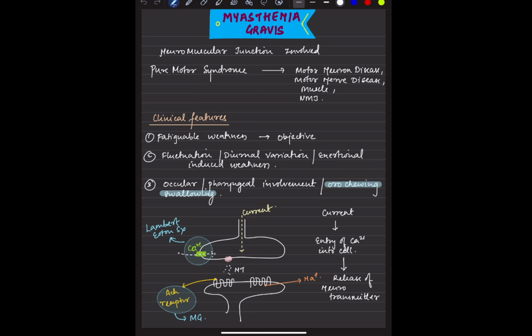We are all aware that it is an autoimmune disease. If it is an autoimmune disease, it should be more common in females, but we have seen male patients presenting with this as well. Now, when it comes to clinical features, we have a whole lot of symptoms, including diplopia, which is very basic and which every medico is aware of: the patient will come with weakness and diplopia, but other than that there are other things.